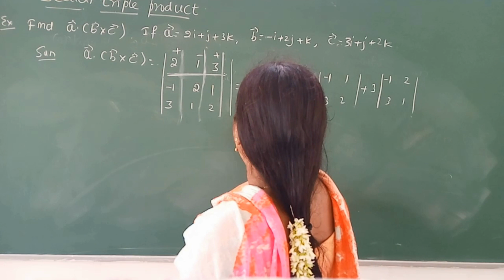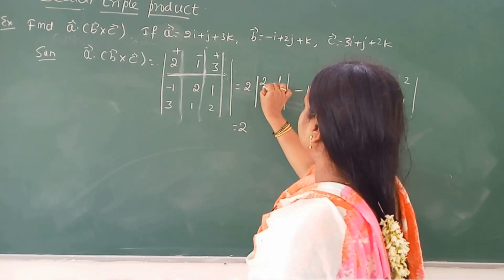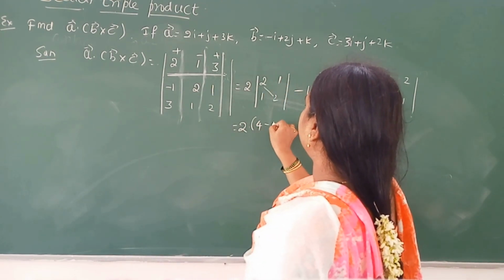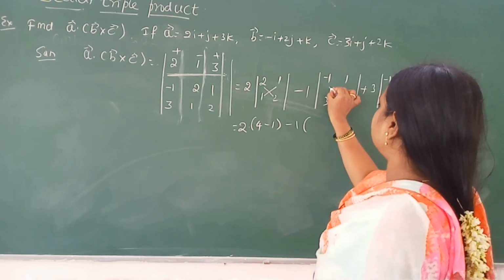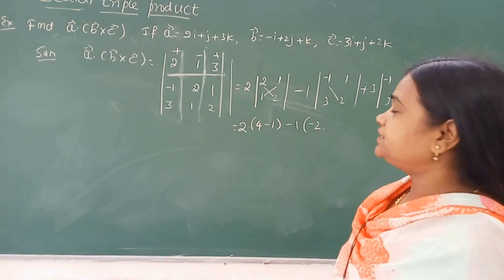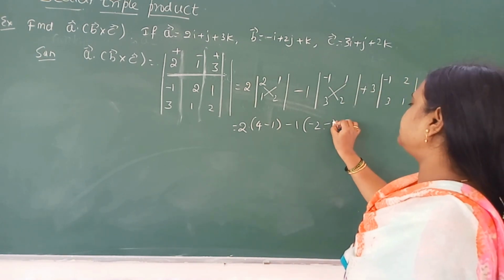Then apply cross multiplication: 2 into 2, 4, minus 1, so 3. Next, minus 1 times: minus 1 into 2, minus 2, 3 into 1, so minus 5.